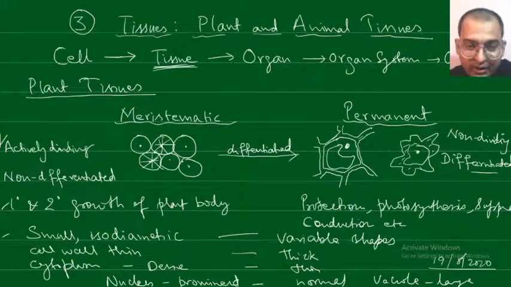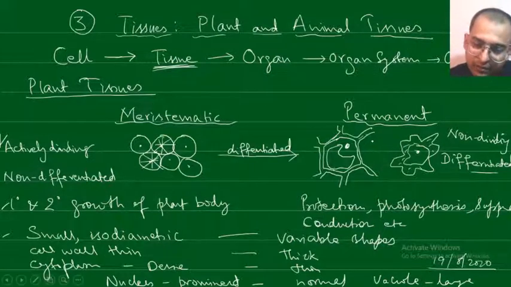The metabolic rate, how the synthesis of the different proteins, vitamins and all these things is taking place, the metabolic rate of energy is very high because they are constantly dividing, whereas here the metabolic rate is low in the permanent tissues.